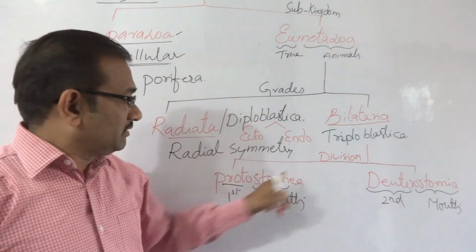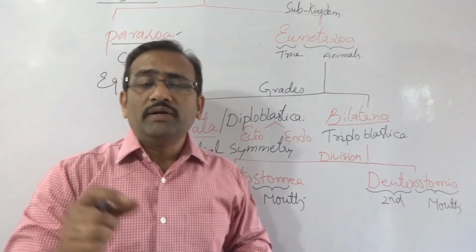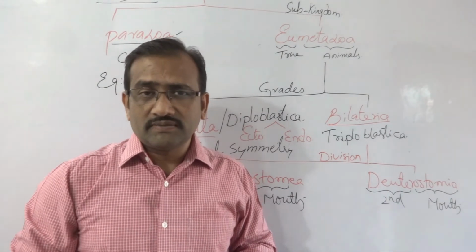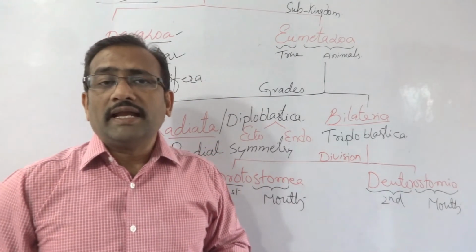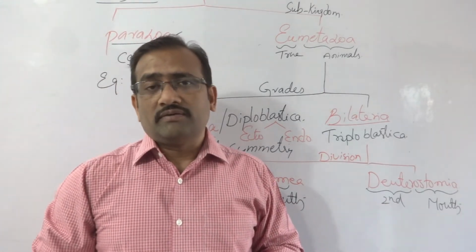And this division, Protostomia, is divided into three subdivisions: Coelomata, Pseudocoelomata, and Schizocoelomata.